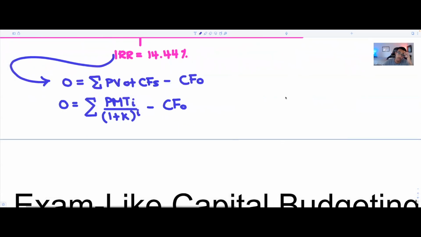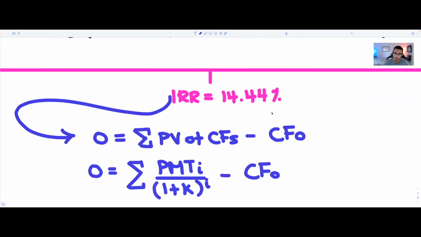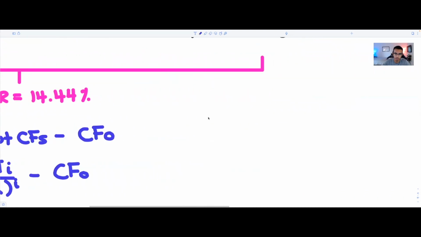And the reason why this is pretty important is because now we could go ahead and essentially do the following. So we could say that 0 is going to be equal to, in this case, 95K over 1.1444 to the power of 1.